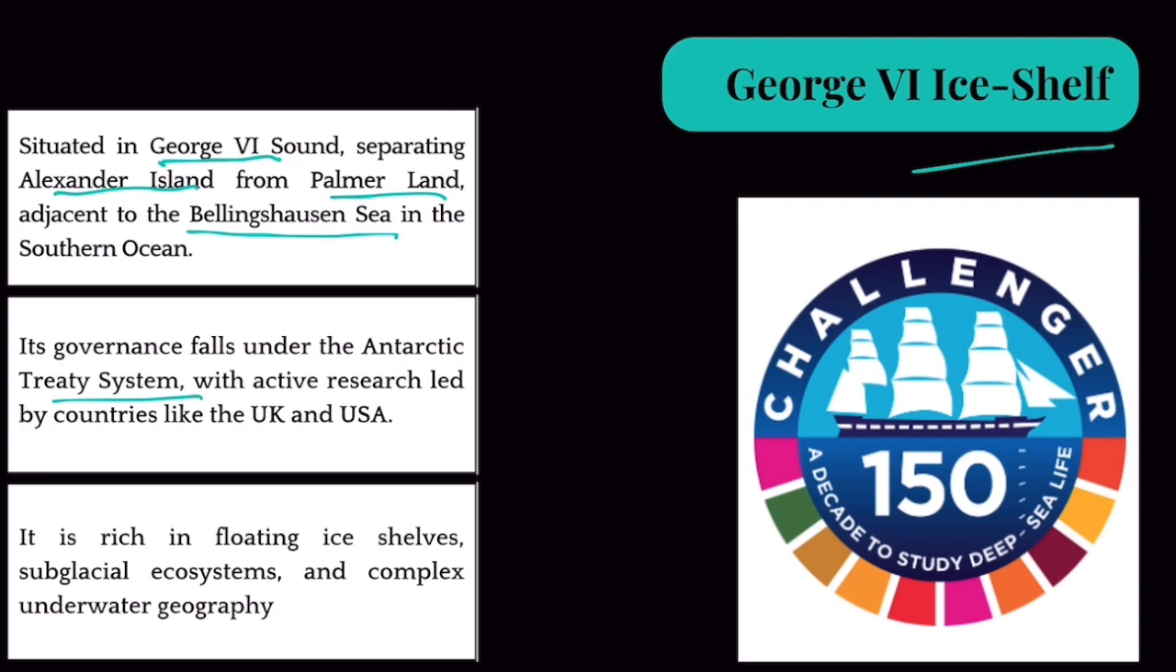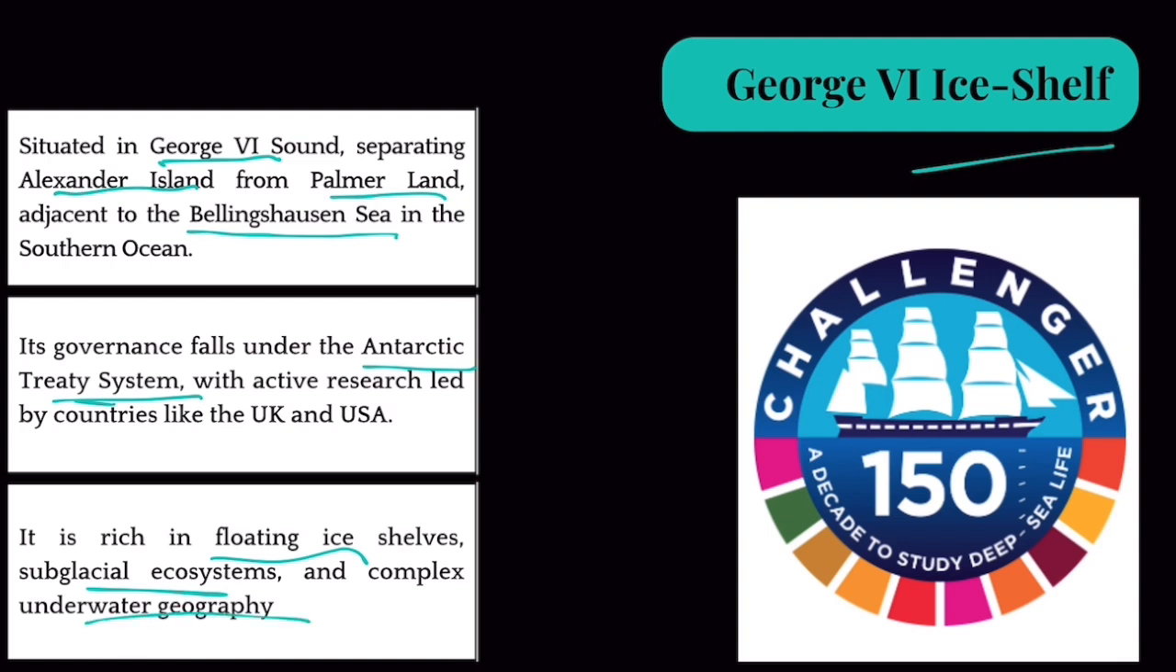Remember this. The entire continent of Antarctica is not the sovereign territory of any country. No country can say that Antarctica belongs to us. Antarctica belongs to the entire world. So all countries can do research there, but the land doesn't belong to any one particular country. Now, how will this land be governed? For that, there is an international treaty called the Antarctic Treaty. And George 6 ice shelf comes under that treaty. It is rich in floating ice shelves, subglacial ecosystems, and complex underwater geography. That's all you need to know.